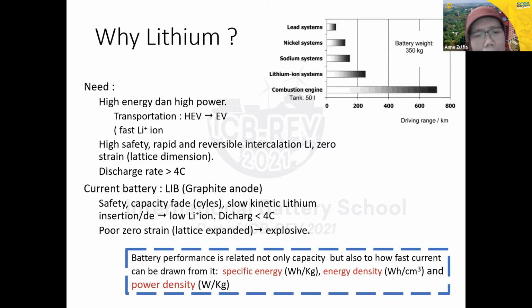It's more explosive. We have to think about the poor zero-strain lattice, which can expand and be exposed. This is quite dangerous for the battery. So this is why we use lithium.